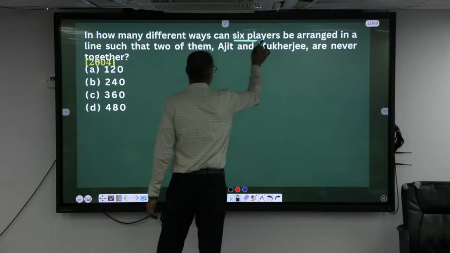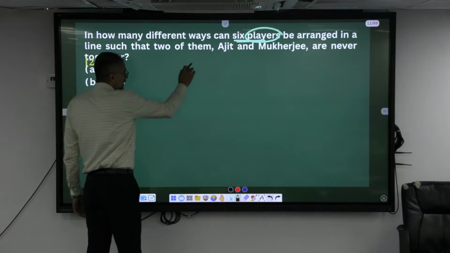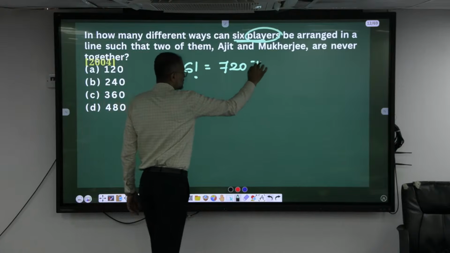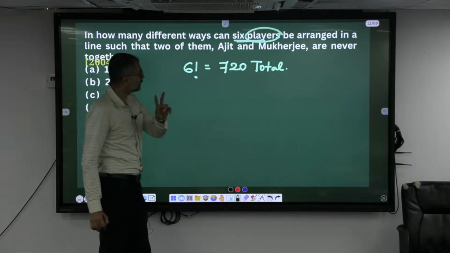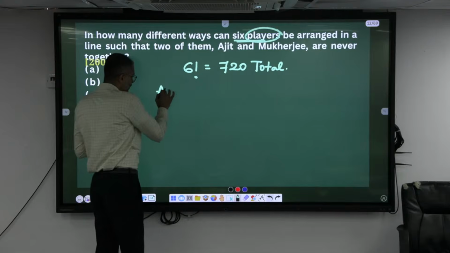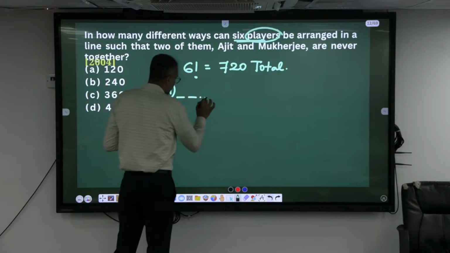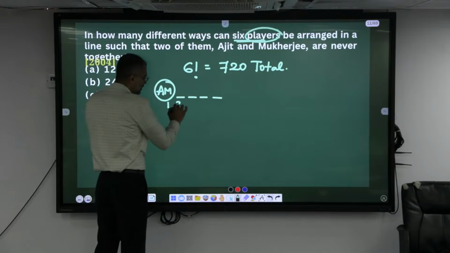Since 6 people are there, can they repeat? Never. So 6 factorial, which is 720. This is the total number of ways in which we can arrange them, out of which we have to keep 2 of them together. Ajit and Mukherjee are together. The remaining are 1, 2, 3, 4. Now how many characters are there?